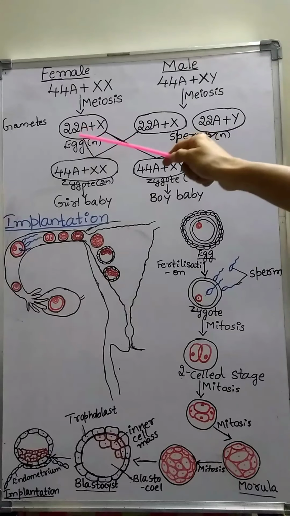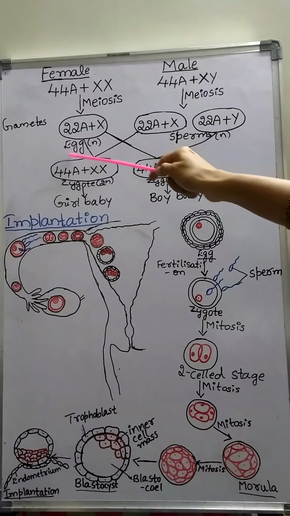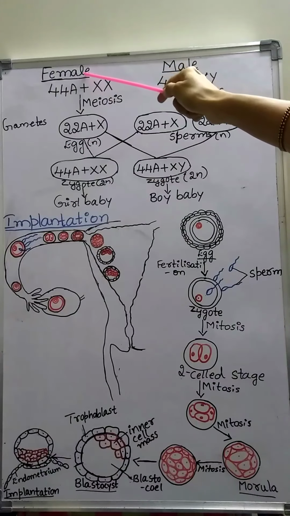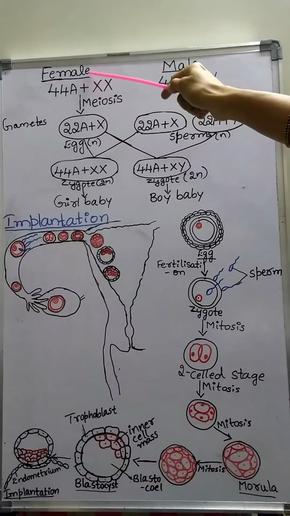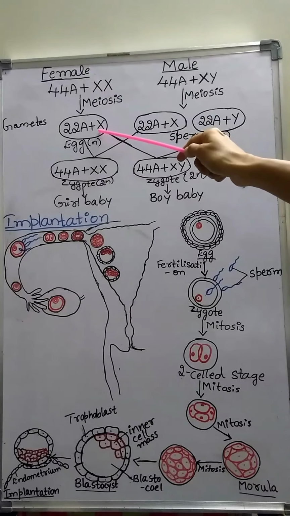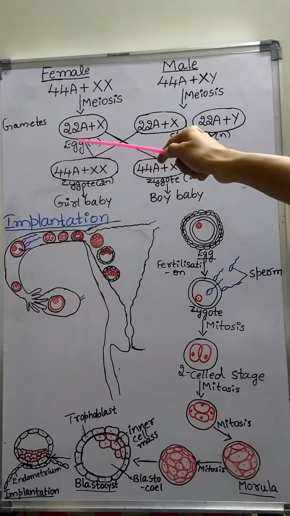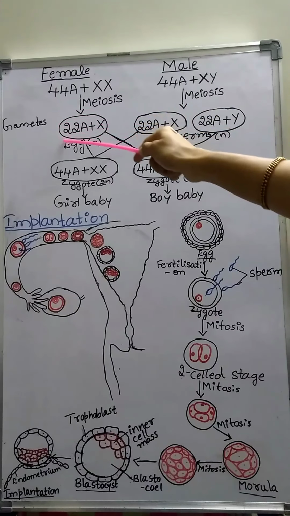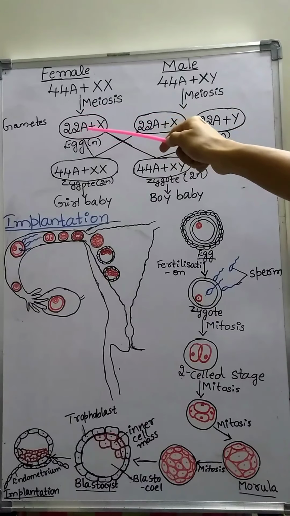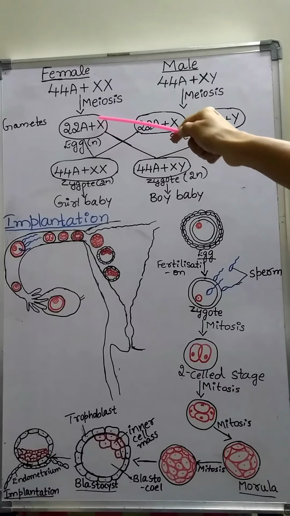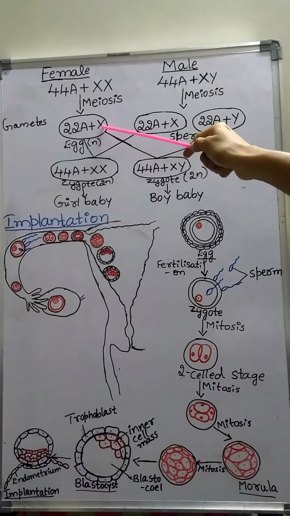Therefore, all the haploid eggs produced by the females have only one type of sex chromosome, that is X. That means the eggs have the chromosome pattern of 22 autosomes and 1 X chromosome.